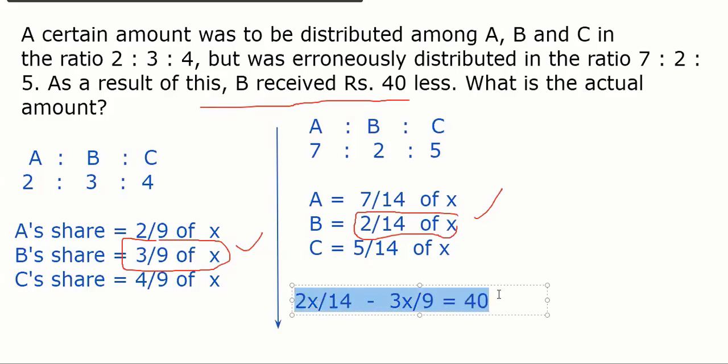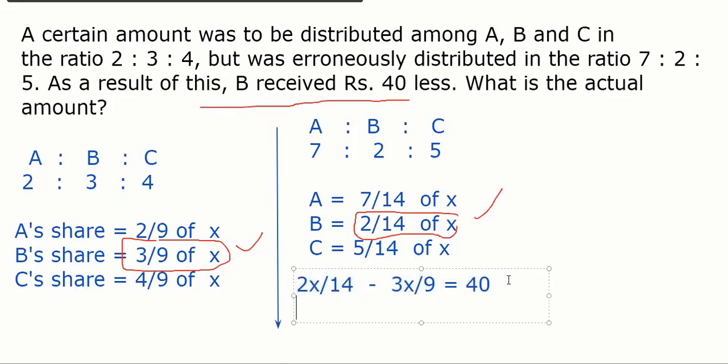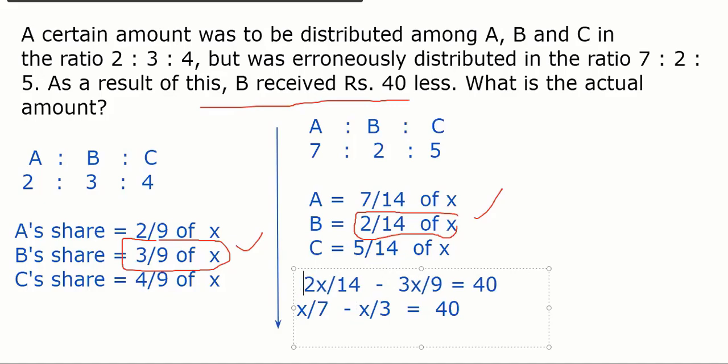So we will get the value of x as the answer when we solve it. Let's solve it. It becomes x by 7, x by 3, equal to 40. Make a cross equation. Actually it should be reversed, because 3 by 9 x is what he was supposed to get. He got 40 less, so it should be reversed. It should be minus here.